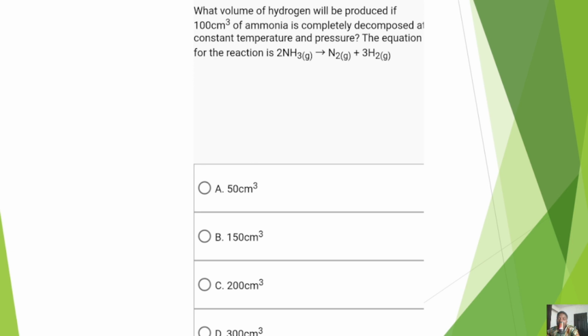The equation for the reaction is 2NH3 decomposing to give N2 and H2. The first thing we are going to do is to write down an equation for this reaction. This is an application of Gay-Lussac's law of combining volumes, because we are combining different volumes of gases. So let's take this out.